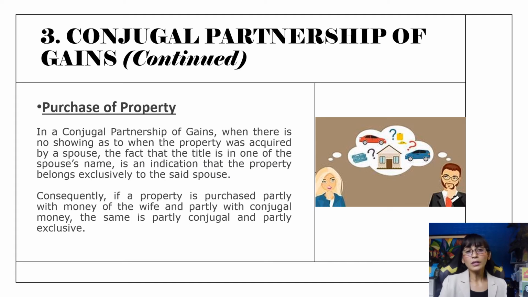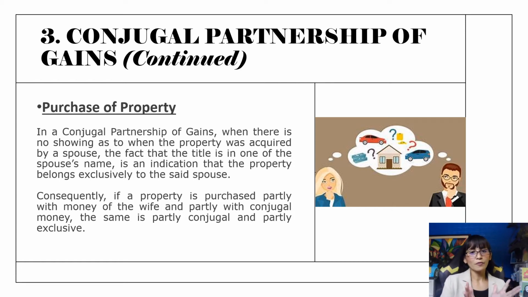There are only three instances that need to be taken into consideration, especially when we mention CPG or conjugal partnership of gains. First off, in the purchase of property. In conjugal partnership of gains, when there is no showing as to when the property was acquired by a spouse, the fact that the title is in one of the spouse's name is an indication that the property belongs exclusively to the said spouse.